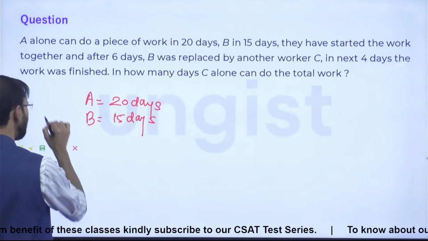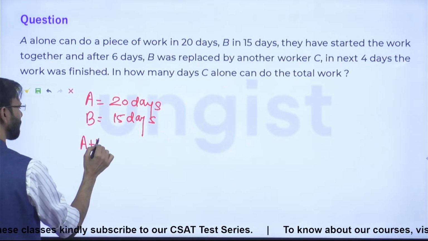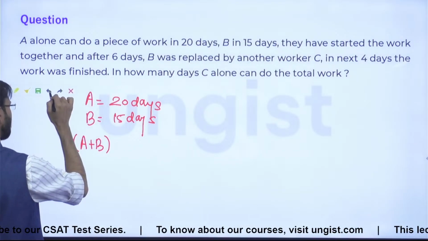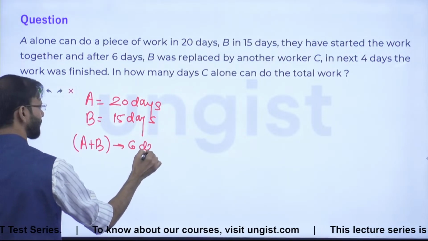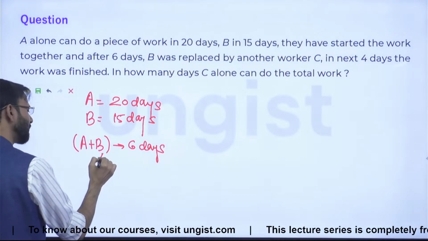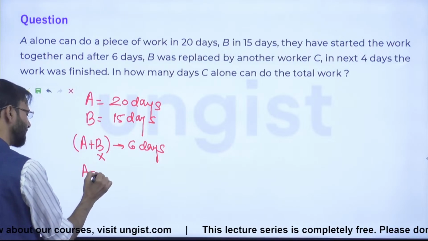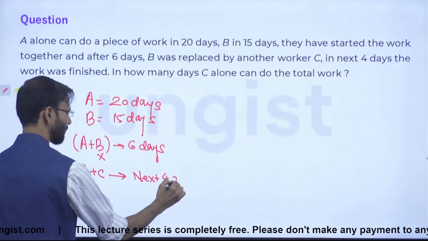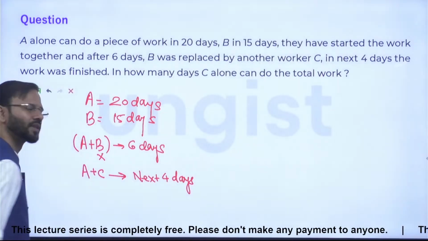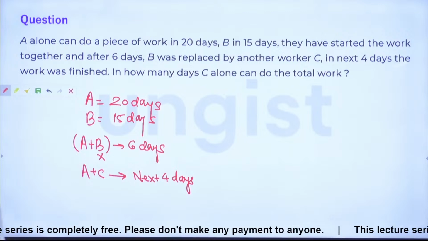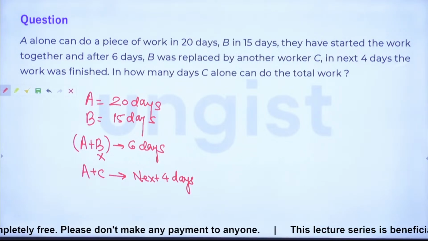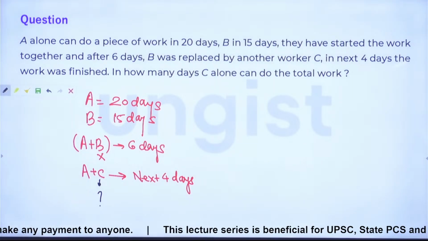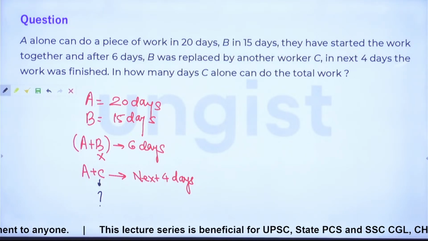And A and B started the work together, right? For how many days did they work on it? 6 days. ठीक है, चलो की। For 6 days they worked on it. And after that B was replaced by another worker C. And in the next 4 days the work was finished. Right? Just read the question. Okay, this is the summary, guys. Yes, everybody, this is the summary of the entire question.